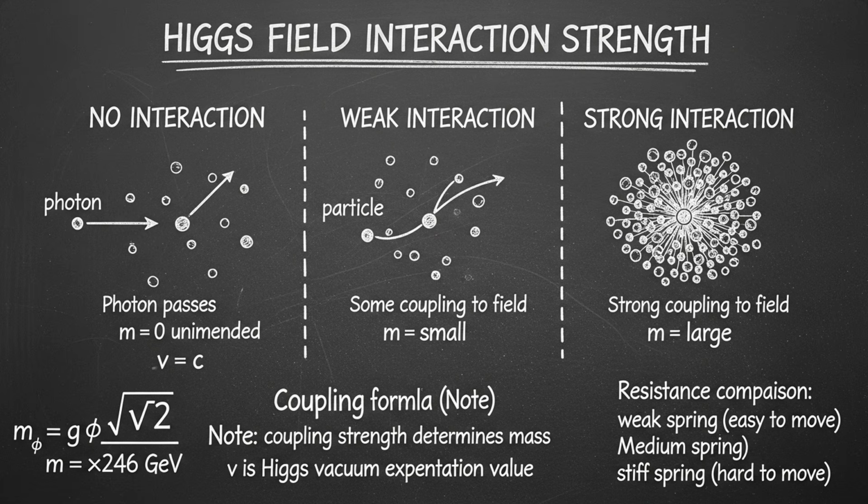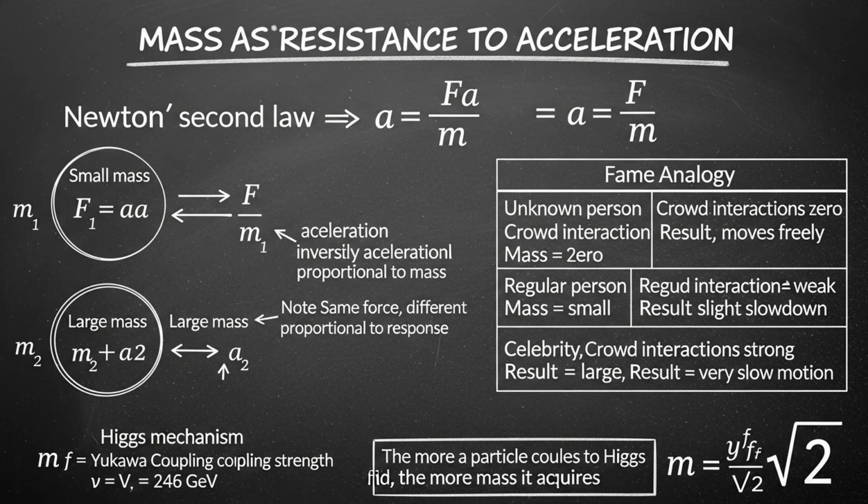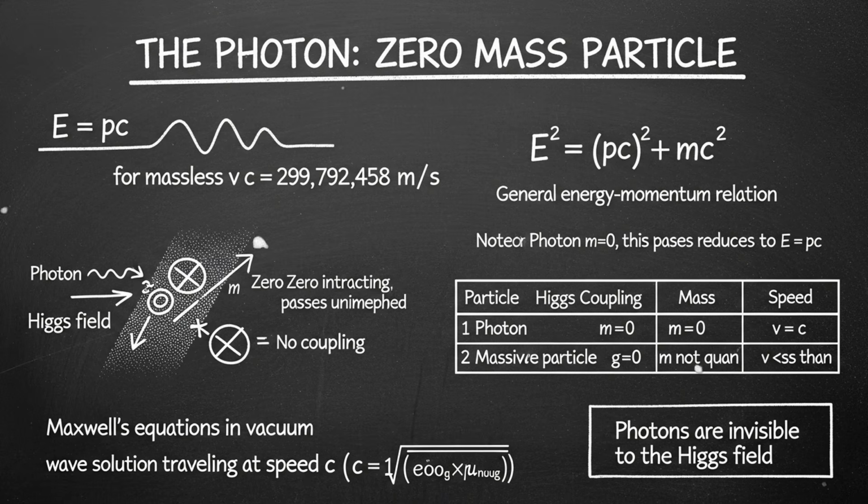But suppose you are a celebrity. Everybody wants to talk to you. People cluster around you, you get slowed down. High resistance. The more famous you are, the more people mob you, the harder it is to move. That resistance to motion, that difficulty in accelerating, is like mass. Mass is resistance to acceleration. The Higgs field is the crowd. Particles are the people moving through it.